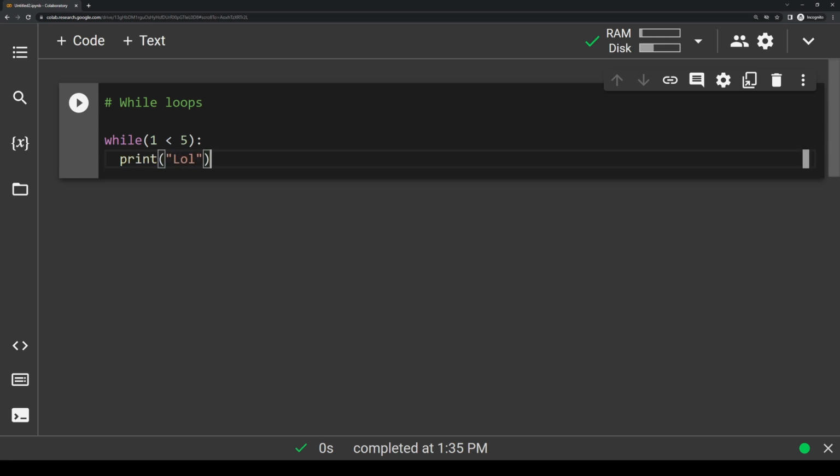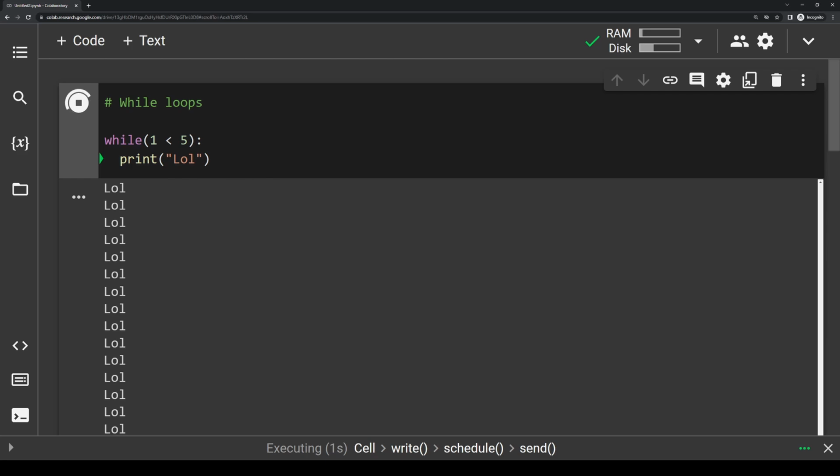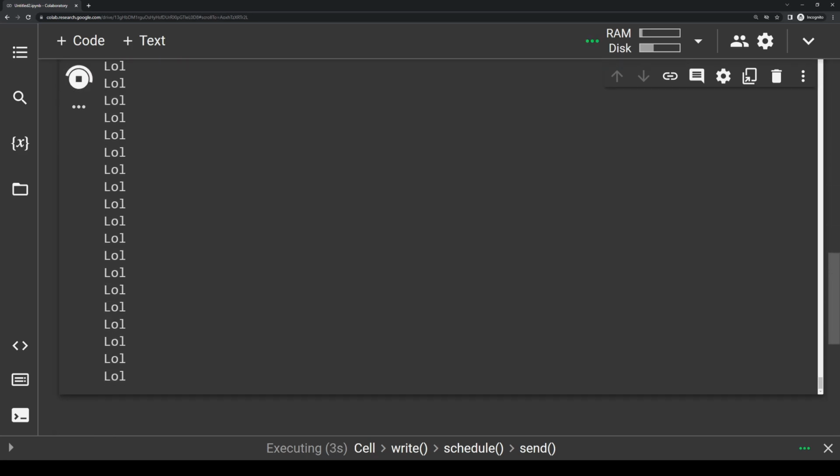Now I want you to see if you can find a problem with this loop here. I said that once a while loop reaches a false condition inside the parentheses, it's going to stop. But the issue inside of here is that 1 is always going to be less than 5 no matter what. So if we run it, this loop is going to infinitely print LOL because it's never going to stop. And I can actually show you. If I try and run it, it is literally just infinitely printing LOL and it's never going to stop.